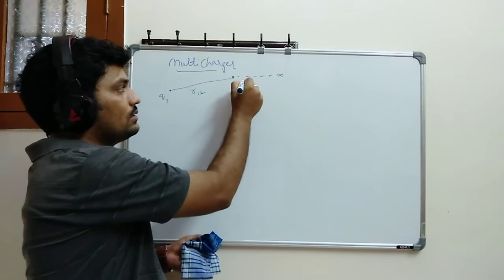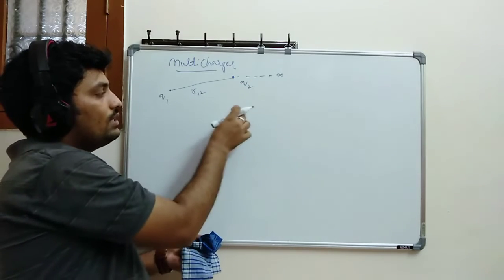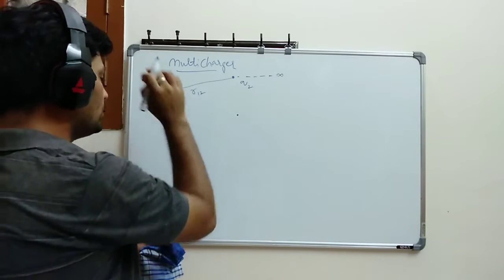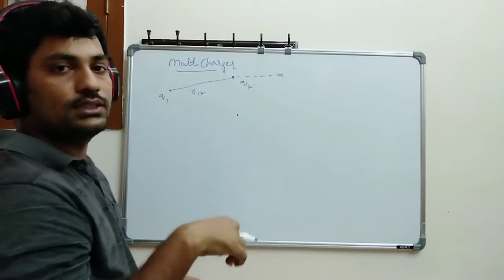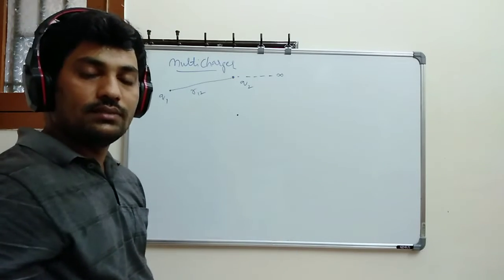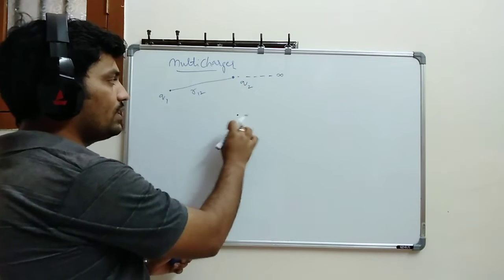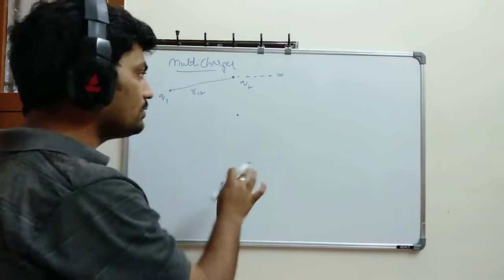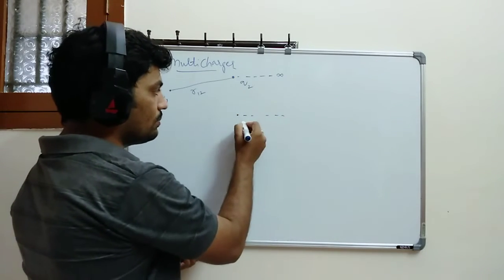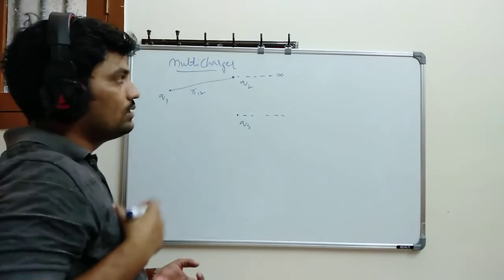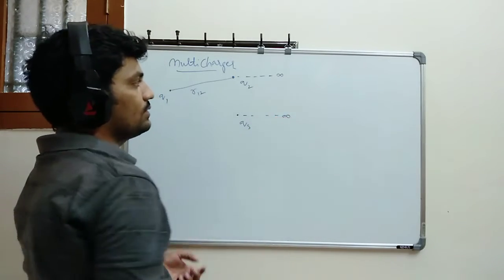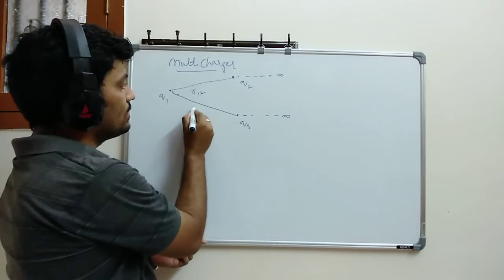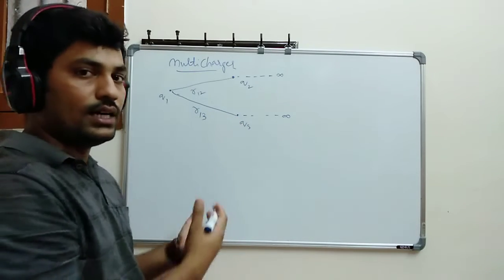You see, this is your Q2 charge. Whenever I am bringing this particular charge, there is already a Q1 and a Q2 charge present, both charges were there. So when both charges are there, definitely it is going to face an effect from this charge and this charge. So both sides it is going to have charges. This is important. Whenever I am taking this particular charge, let's mention it as Q3, from infinity distance I am bringing it. So from here to here, the distance I take is R13.